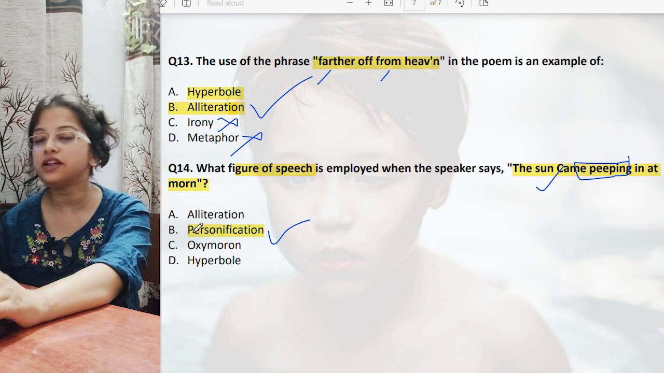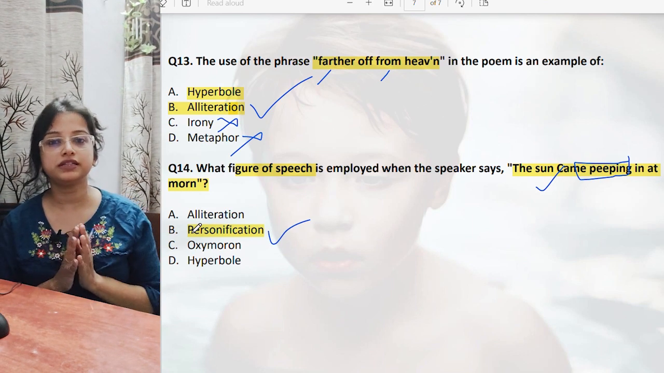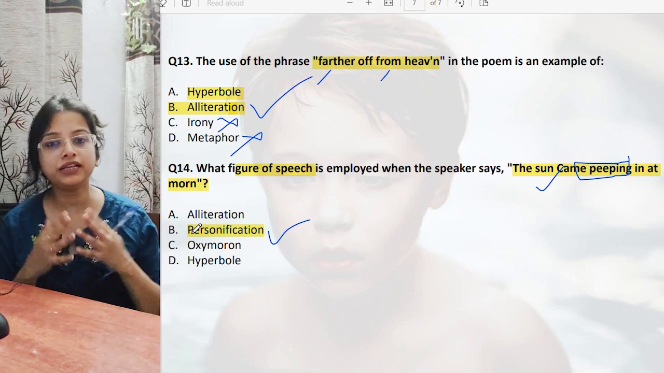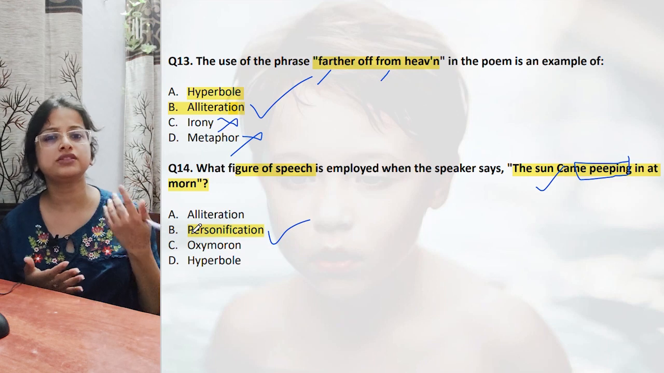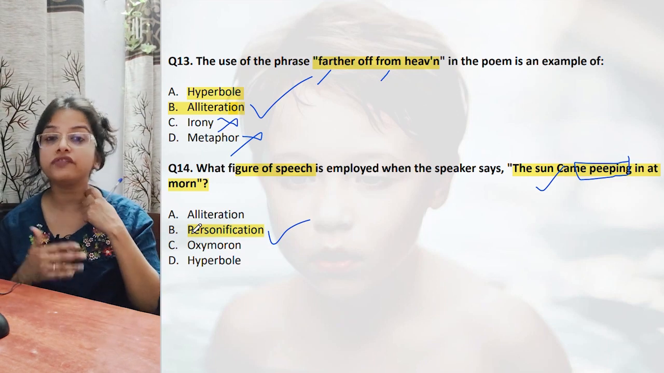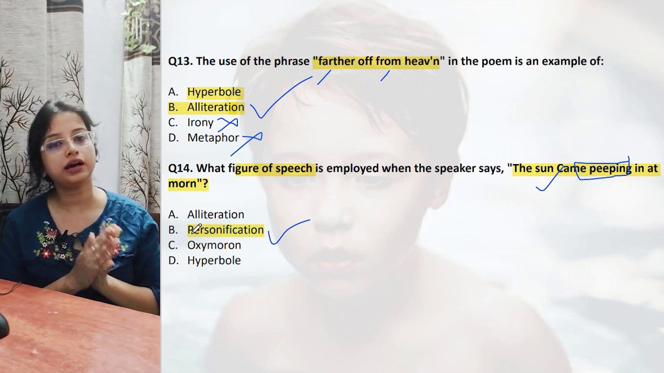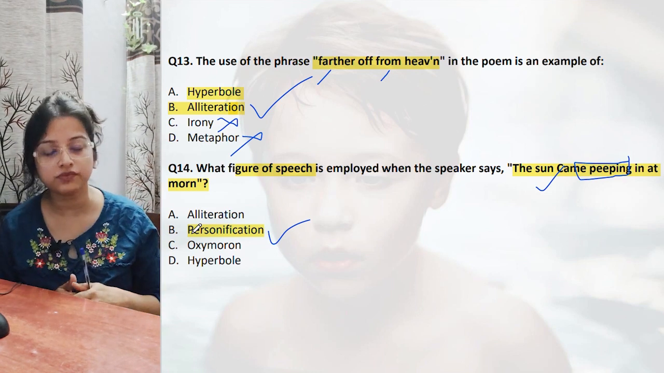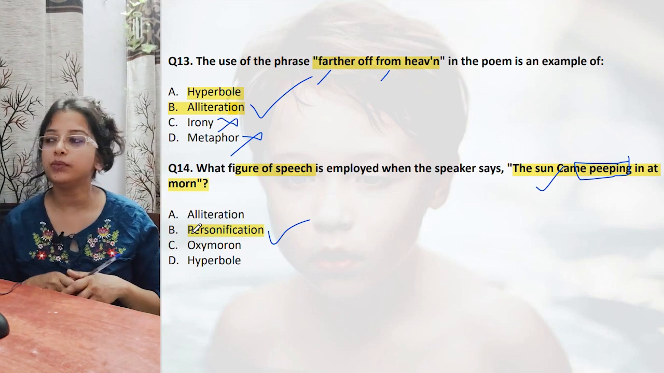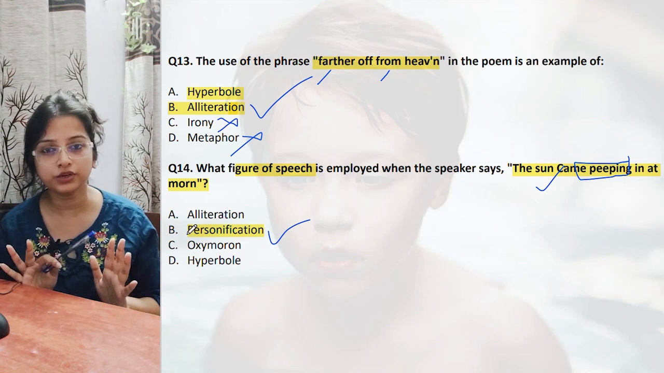Okay, so we have done 14 questions and I believe it has given you a complete scope of what kind of questions can come: theme based, style based, tone based, setting based, figures of speech based. So you can now write the MCQs or even a few questions. We will discuss questions, no worries, but at least this much is clear to you, isn't it?